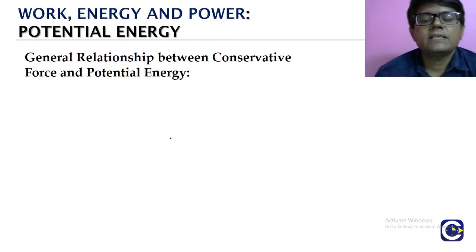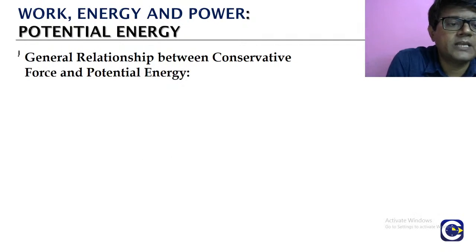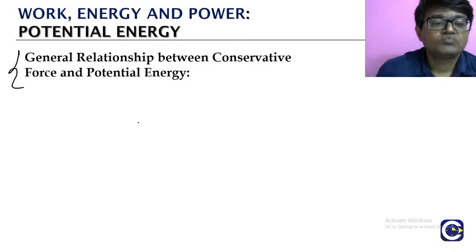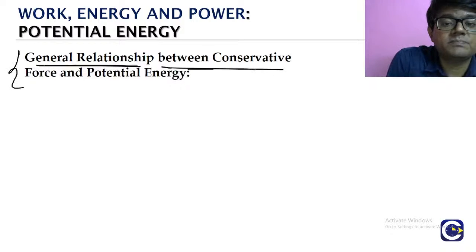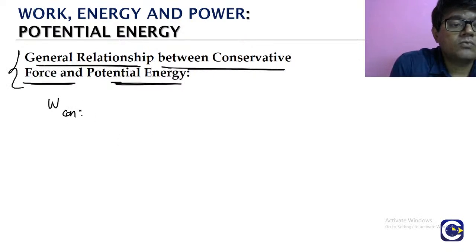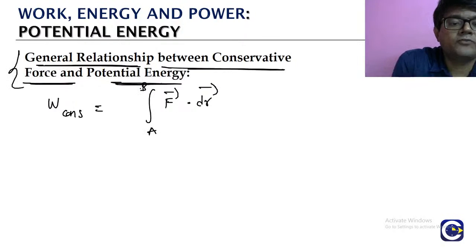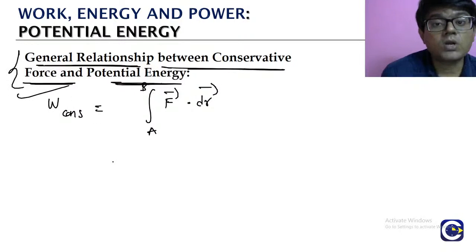Now we have seen in the case of the gravitational force and spring force, what is the relation between the work done by the respective forces and the potential energy term. But here we look at what is the general relationship between a conservative force and the respective potential energy term. So look at this. What is the work done by the conservative force? If the conservative force is F, for a small displacement dr, the work done is F dot dr. If you integrate it from the initial point to the final point, that will give us the overall work done by the conservative force.